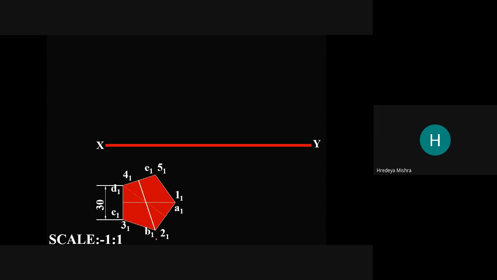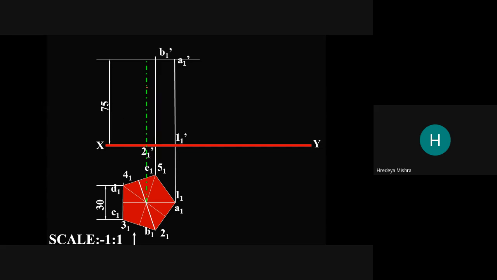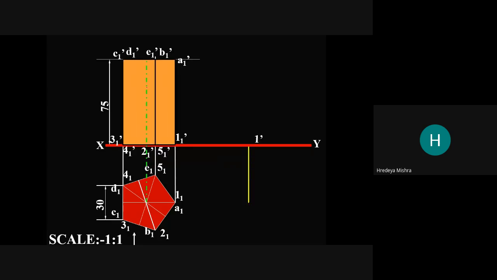Now we make the diagonals of this. So we get the axis here, and this is 75 mm long. So we get a different projection. Now here we get the side view of them. Now we prepare.